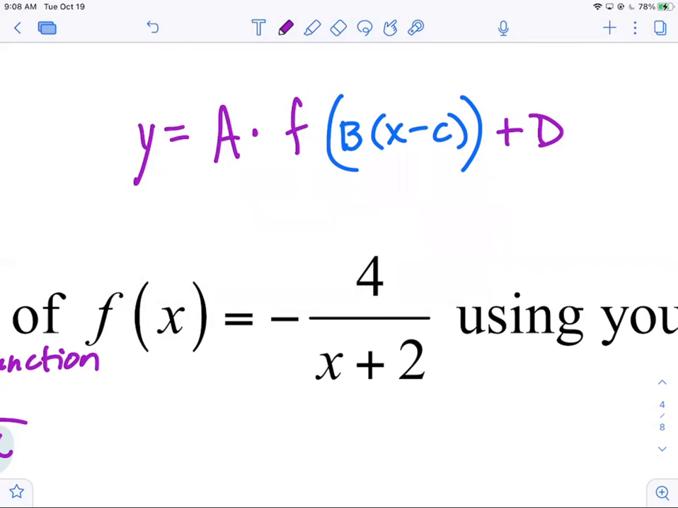And then, of course, if A is negative, it takes all your Y values and takes the opposite of them. So it's an X-axis reflection. And if B is negative, it takes your X's and switches them. So that's a Y-axis reflection.